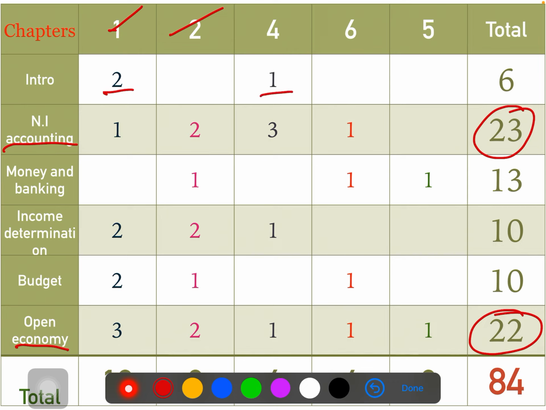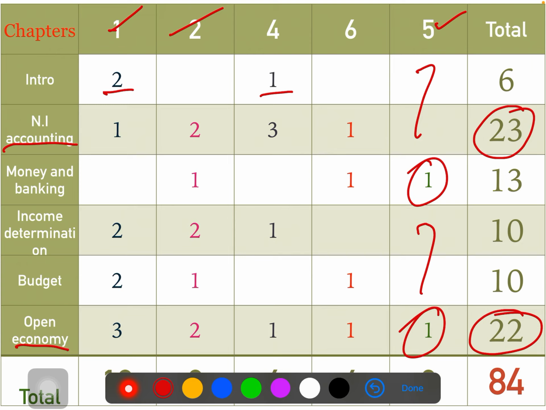Now let me check. 1 mark, 2 mark is already over in this. For the 5 mark project oriented questions, you have 2 questions only here, from money and banking and the open economy. So from money and banking you're going to get the project oriented question, and from open economy also you're going to get one question. So it is always better to prepare all of them. From these other chapters you are not going to get any project oriented question.